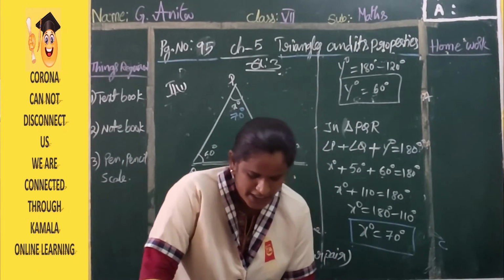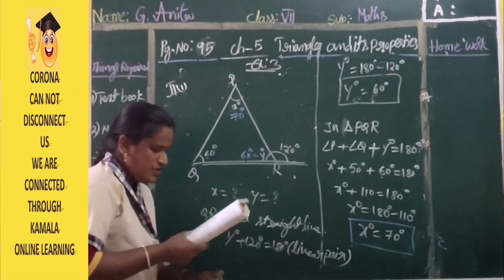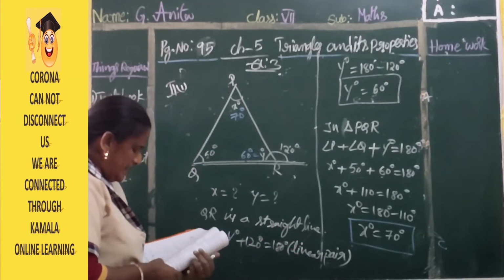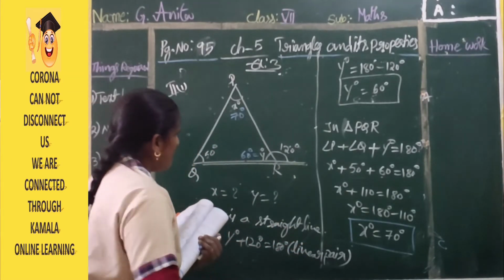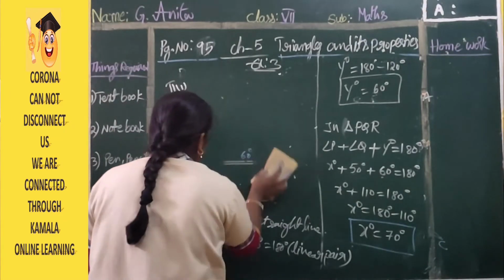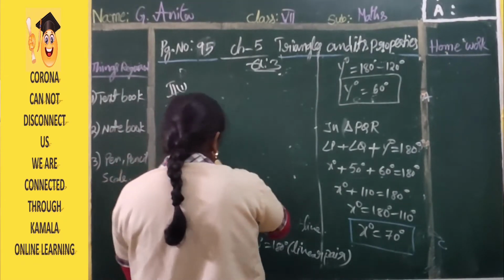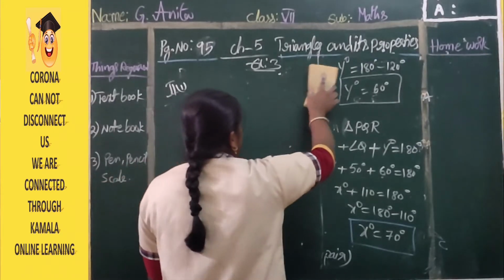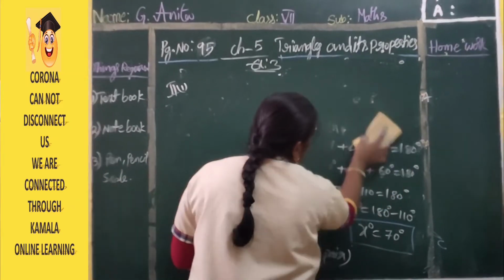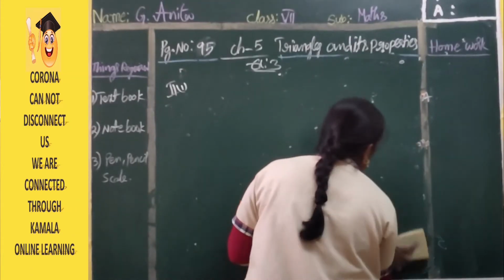In that, it is very simple and easy for you also. Second bit, third one, get your textbook. Here also we need to find x and y values. Use the angle sum property and the remaining definitions also we can use.